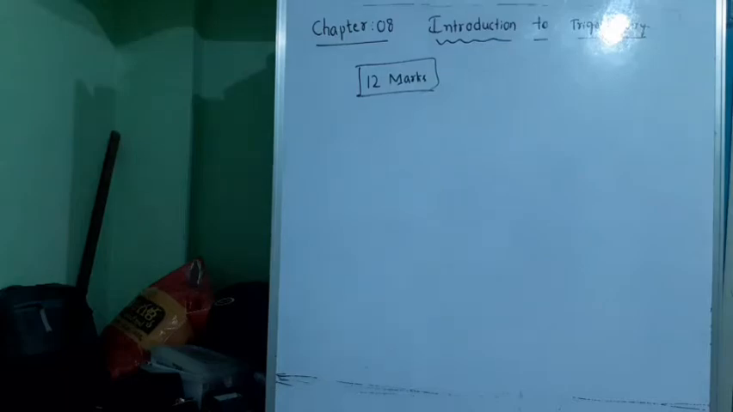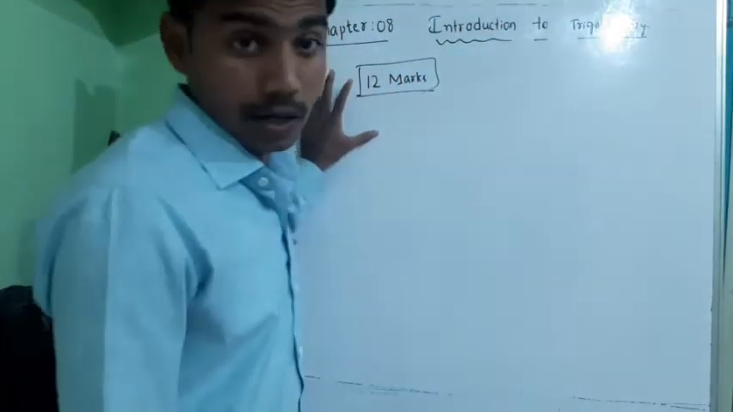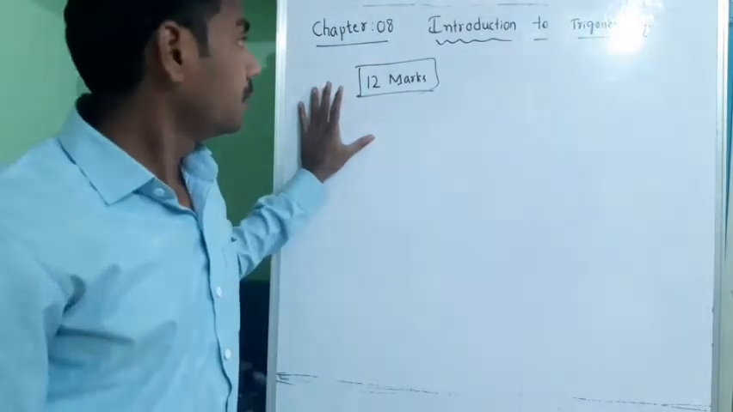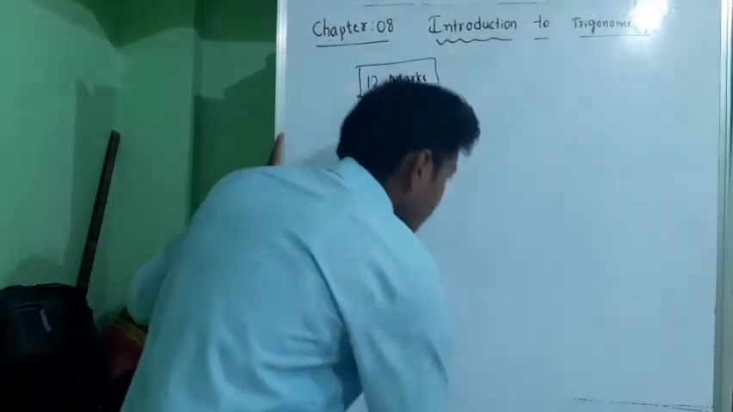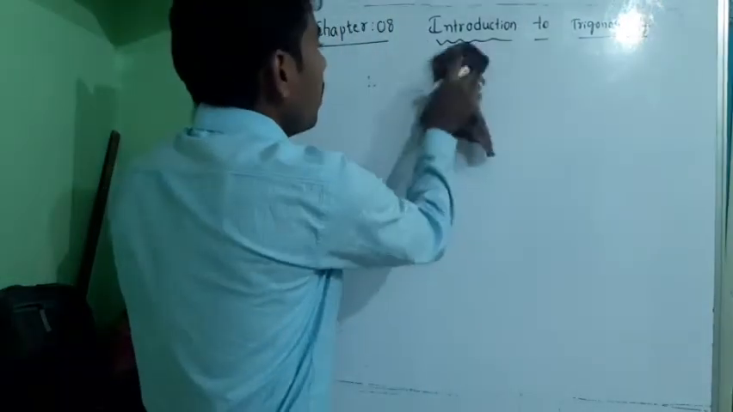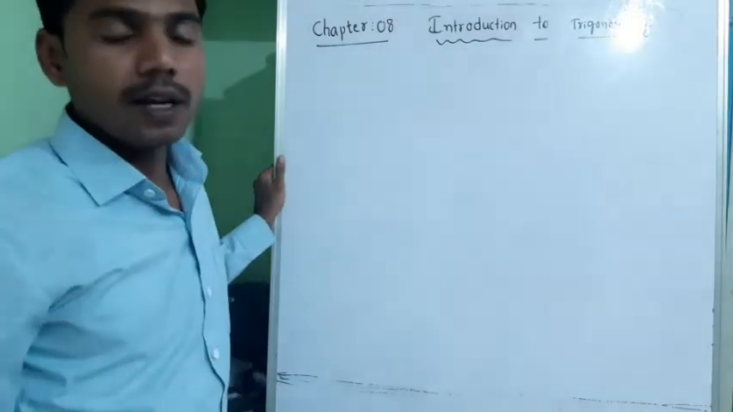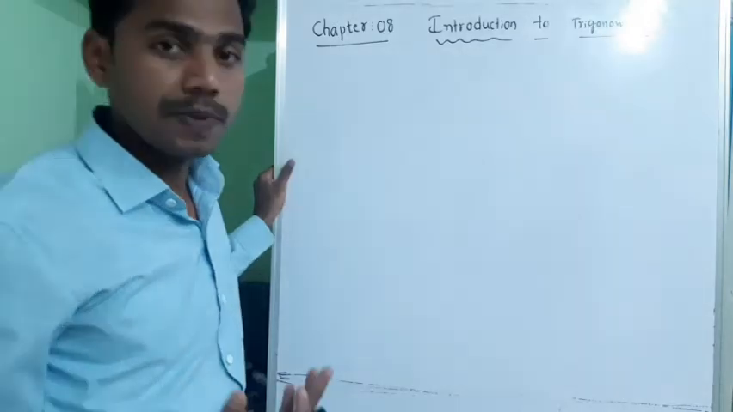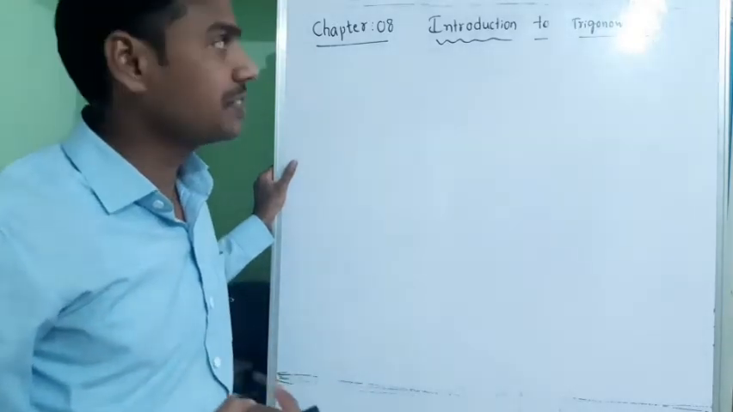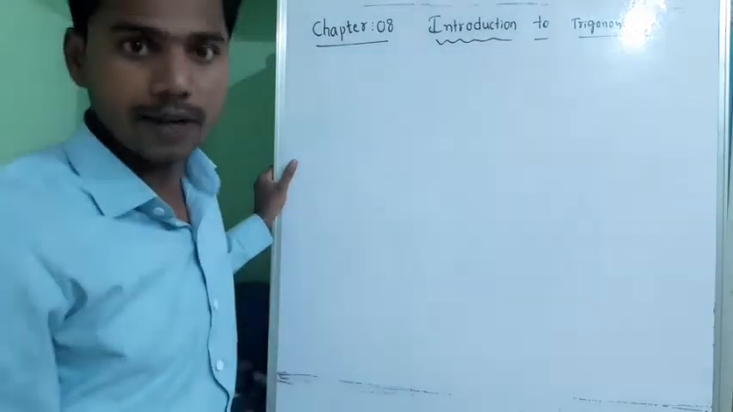Dear students, we'll start with chapter number 8, that is Introduction to Trigonometry. It is one of the important chapters, and the weightage for this chapter is 12 marks. It is important because in your future classes, that is class 11th and 12th, if you want to solve problems based on integration and differentiation, the knowledge or basics of trigonometry is very important.